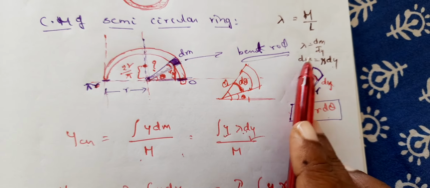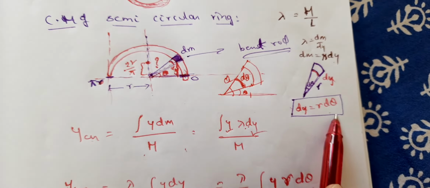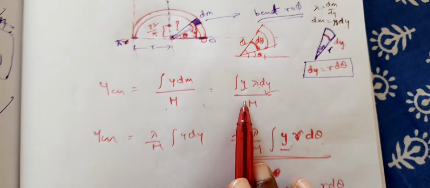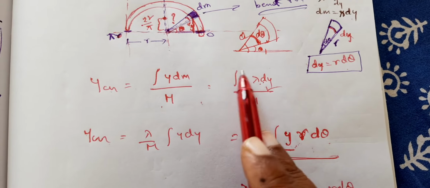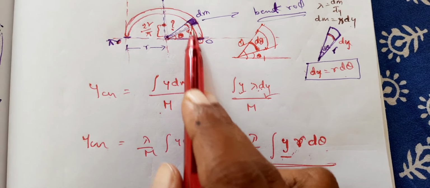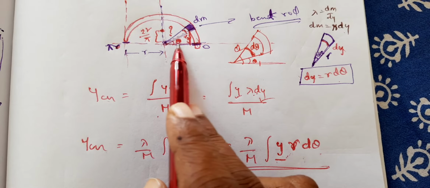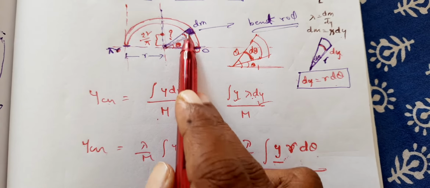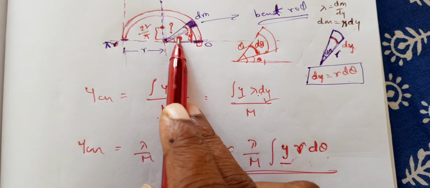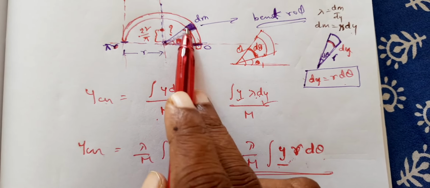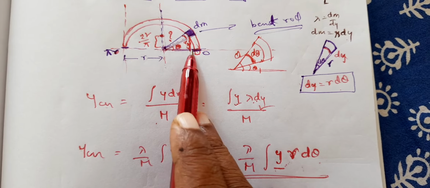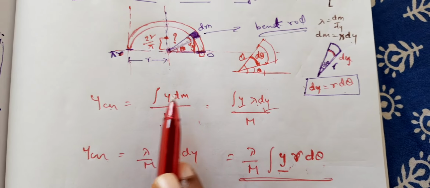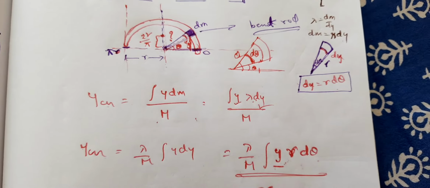So dm is equal to lambda r d theta. And when it comes to y, y here is dependent on theta, because it is not fixed, it is changing with theta, and y is r sine theta from this right angle triangle. So in place of y you are substituting r sine theta.